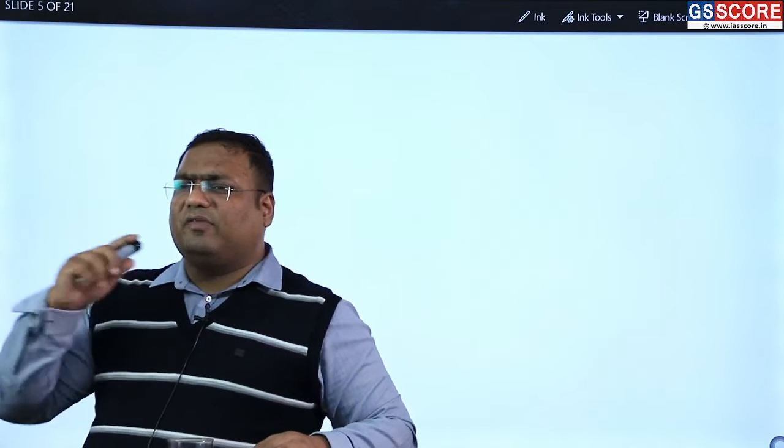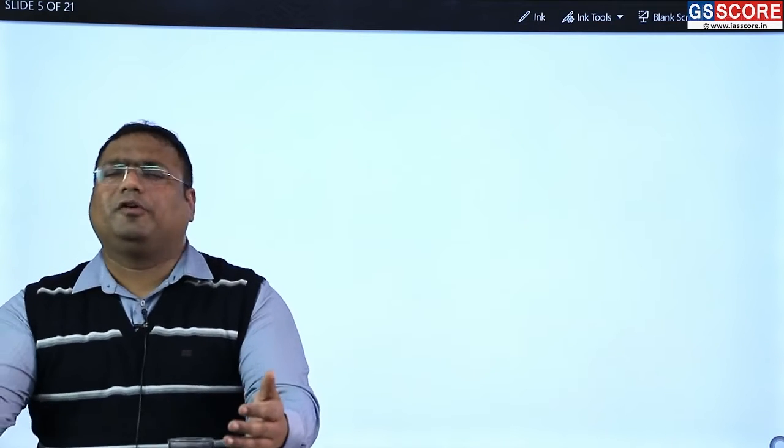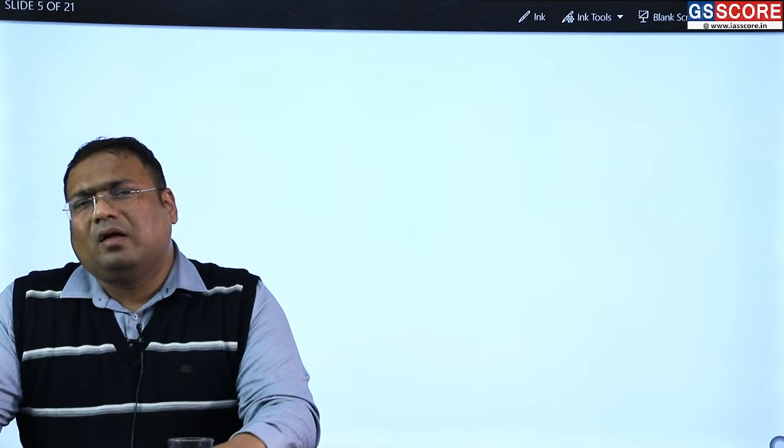So if demand continuously rises, then people like me who are supplying different products, they will be encouraged to increase their supply. And in order to increase the supply, they have to open more factories, and this process is basically our investment. So investment will increase if there is more demand, plus if interest rates are less. So in order to encourage less interest rate, or in order to affect the interest rate, it is monetary policy which is used. So we use monetary policy to cut the interest rates.